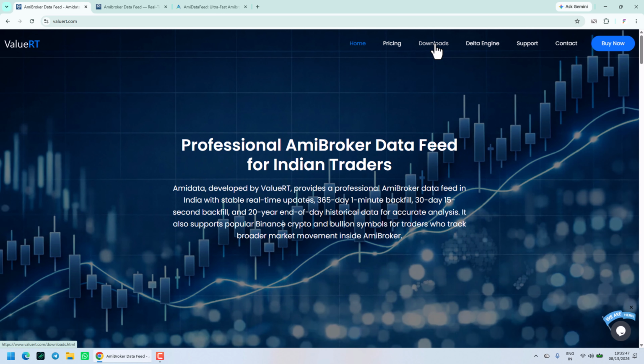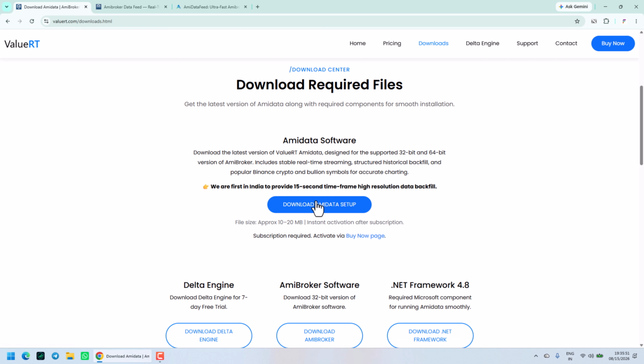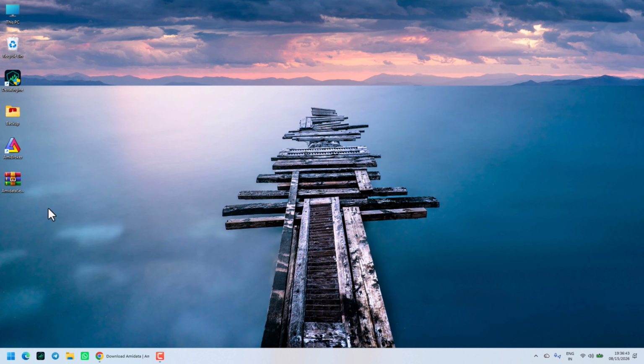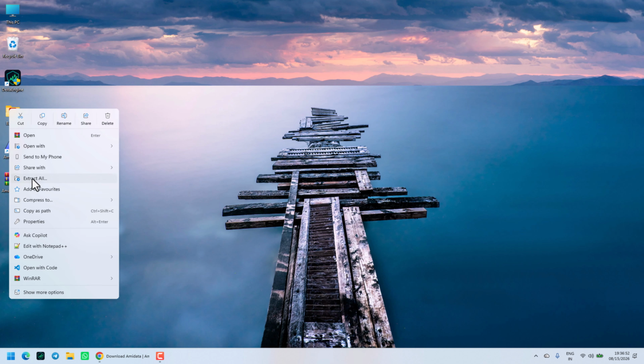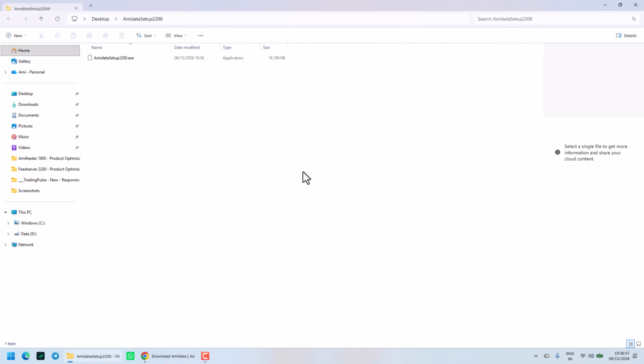Now we go to the download section and download the AMI data setup, and it has been downloaded. I have downloaded this AMI data setup here on desktop. This is a zip format file. Right click on it, extract all, and extract. This is an exe file for AMI data setup.